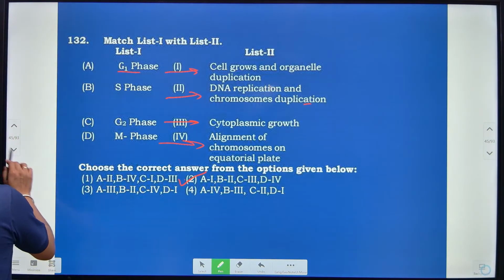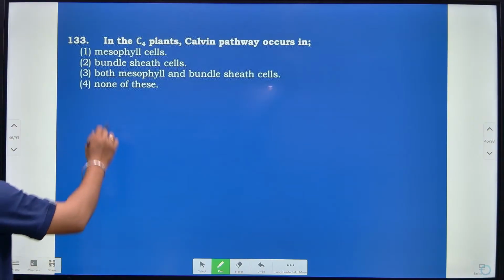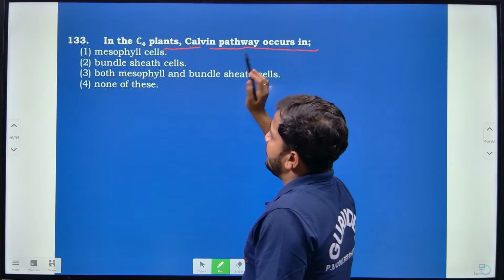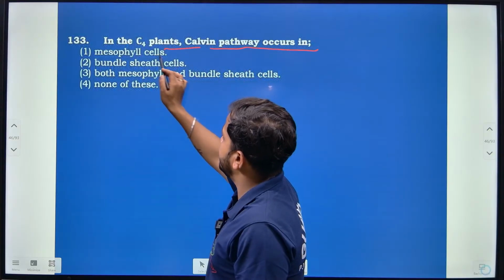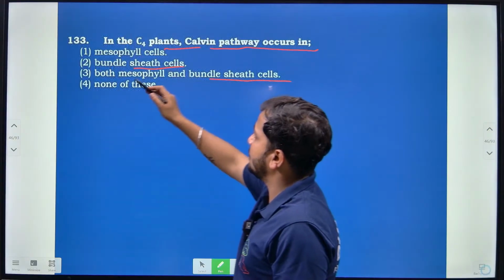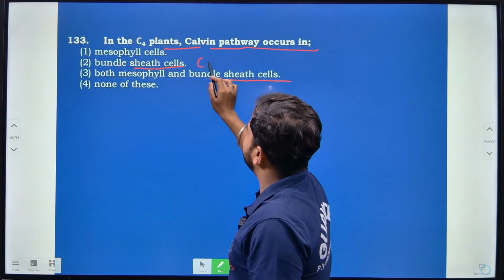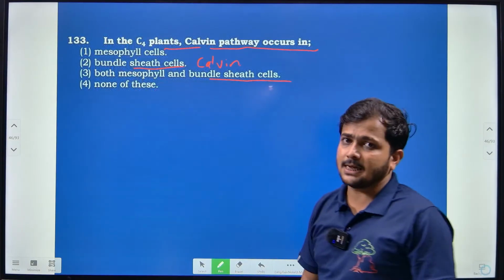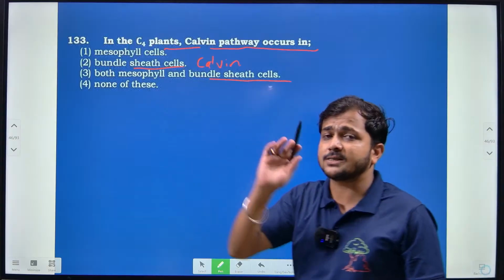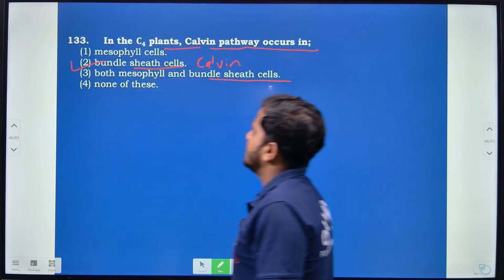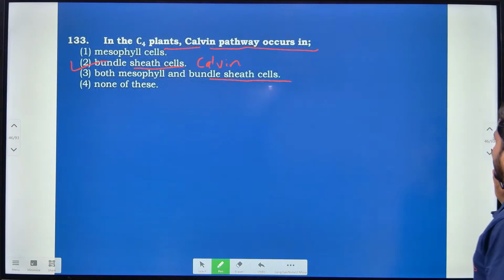Then in C4 plants, where does the Calvin pathway occur? The options are mesophyll cells, bundle sheath cells, both mesophyll cells and bundle sheath cells, and none of the above. The Calvin cycle majorly takes place in the bundle sheath cells. In mesophyll cells, the primary carbon fixation takes place. So here the answer is the bundle sheath cells, right?